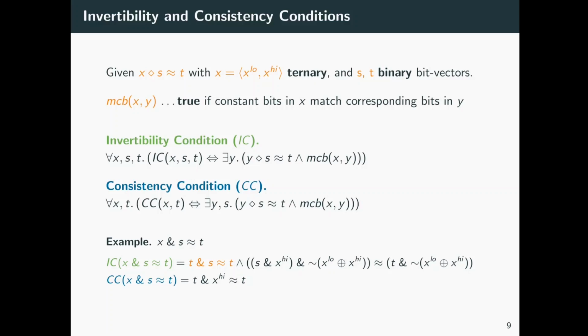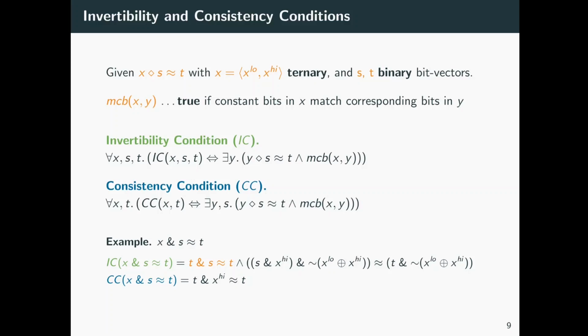Given a bit vector constraint x of s is equal to t, where x is a ternary bit vector that represents constant bits of the operand to solve for, t is the target value, and s is the value of the other operand, if any. For invertibility conditions, we have that for all x, s, and t, the invertibility condition evaluates to true if and only if there exists a value y for x such that the given constraint evaluates to true and constant bits in x match the corresponding bits in y.